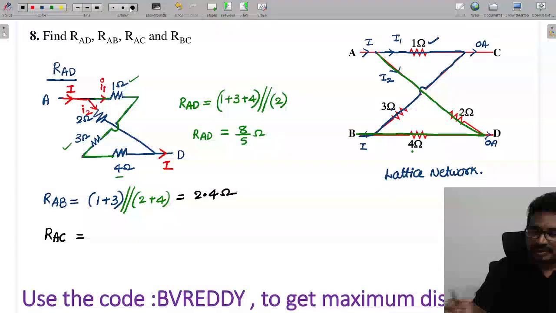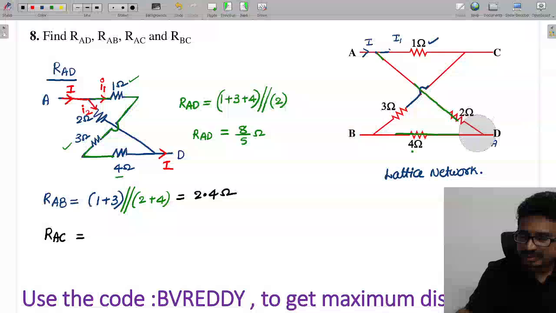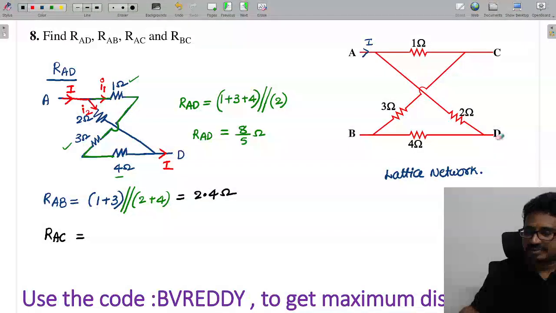Next, tell me RAC. Now tell me, A to C. The current will start at A and finally end at C, so at B and D there is no current. Now tell me, this current must be I.